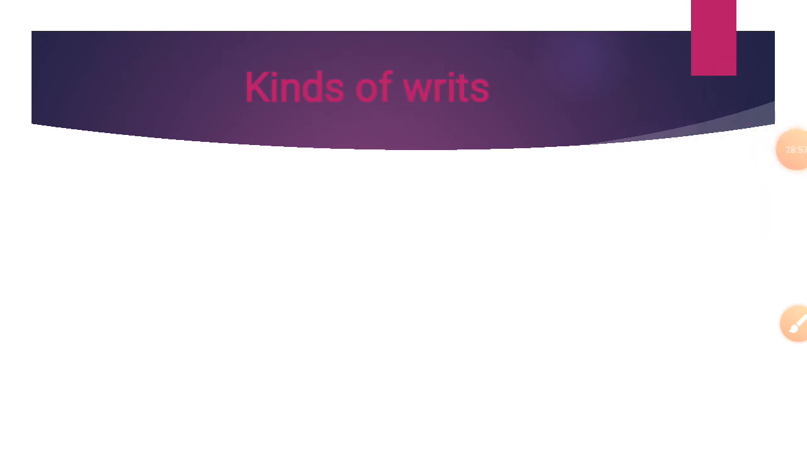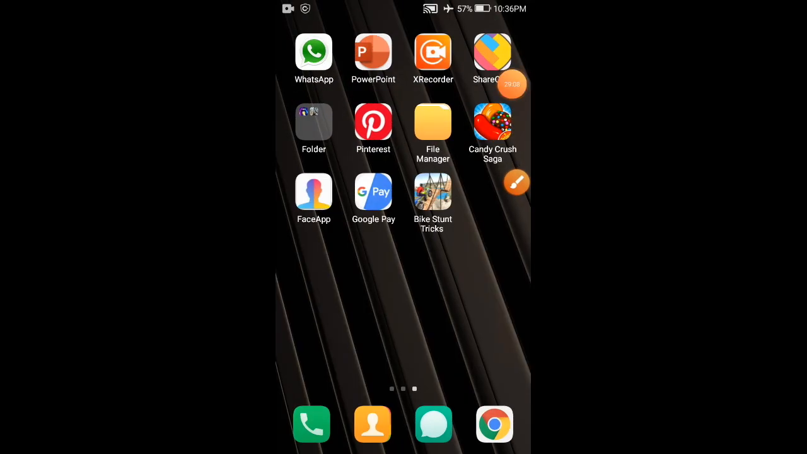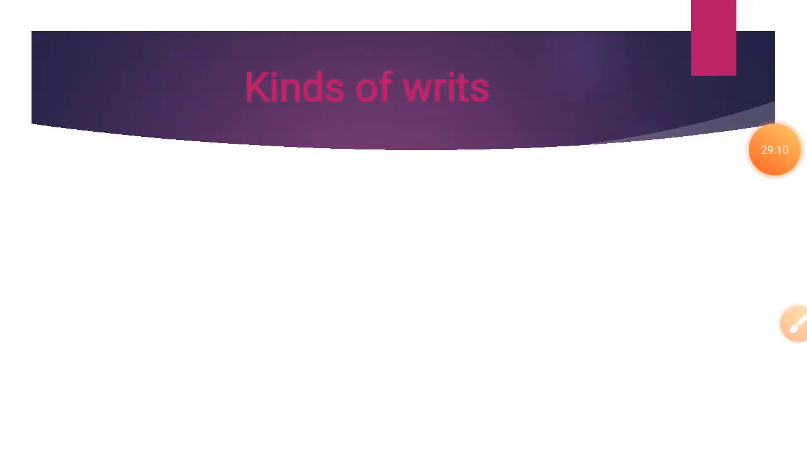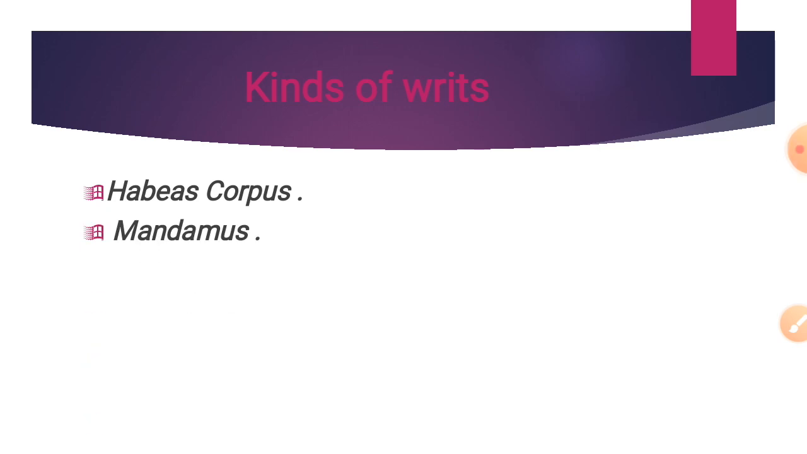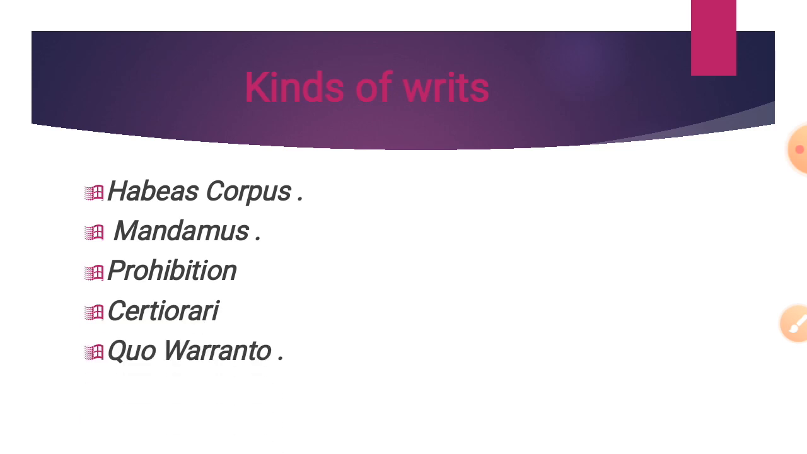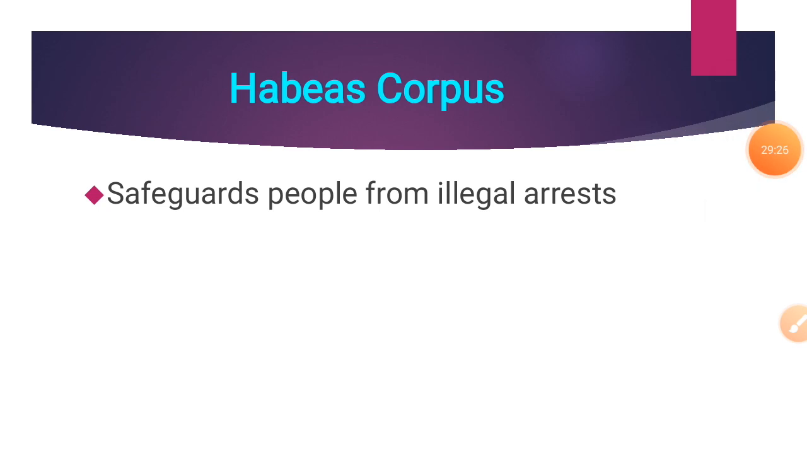Both the Supreme Court and the High Courts are empowered to issue 5 kinds of writs. They are habeas corpus, mandamus, prohibition, certiorari, quo warranto. Let's see one by one.